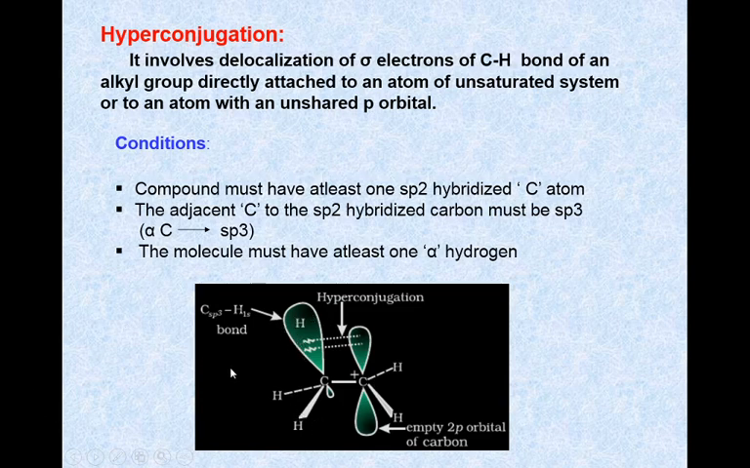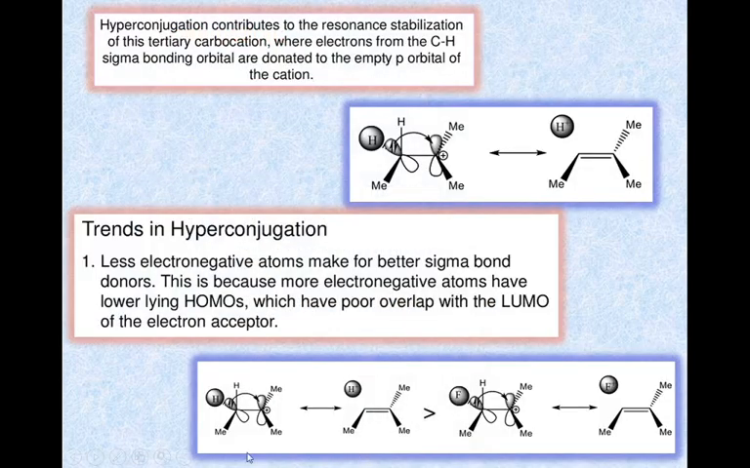Also one more thing, in this case here it is CH3, but if there is a presence of CD3 or CT3, then CH3 shows more hyperconjugation effect than CD3, than CT3, because the mass of hydrogen is minimum, therefore there are more vibrations and it breaks easily. Hence the CH3 group shows more hyperconjugation than CD3 and than CT3.